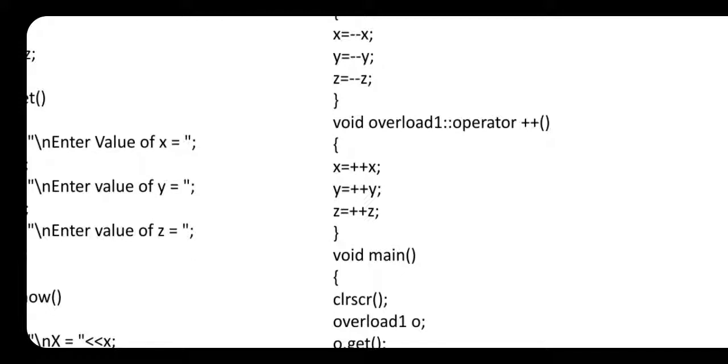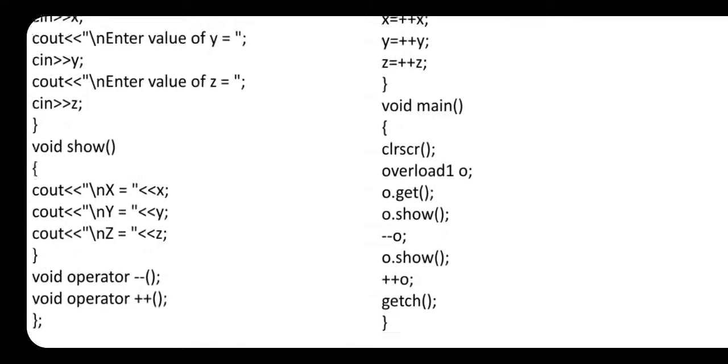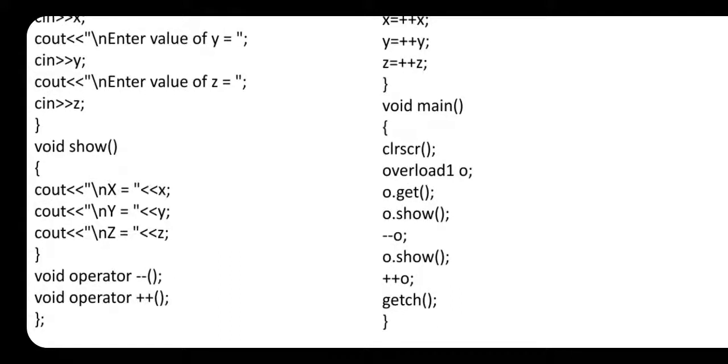Check here, the plus plus operator overloaded means first time it increments the value of x, next time it increments the value of y, next time it increments the value of z, right? Means one time it performs the operation on x, one time on y, one time on z. Okay, after execution of this function, again we return back to main function. And then our getCS function will be executed, and here our program execution is also completed.